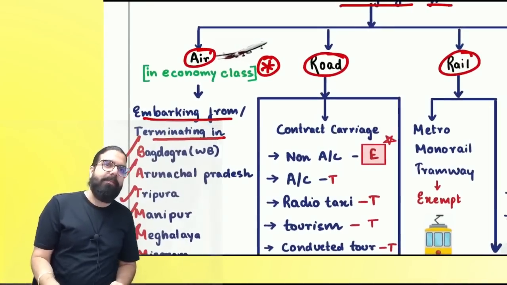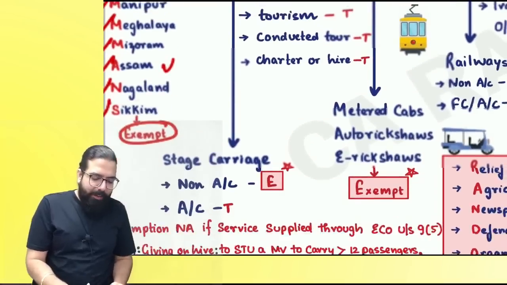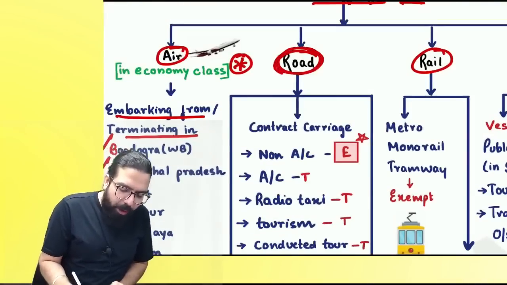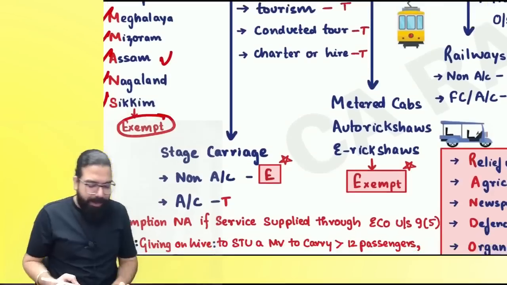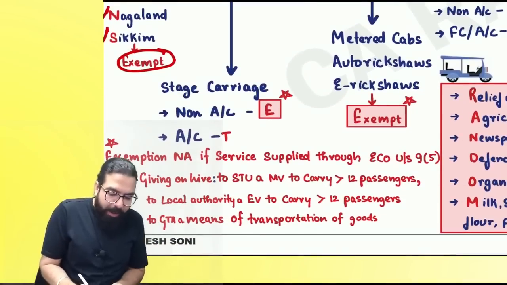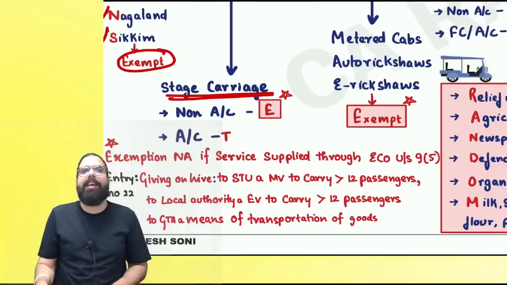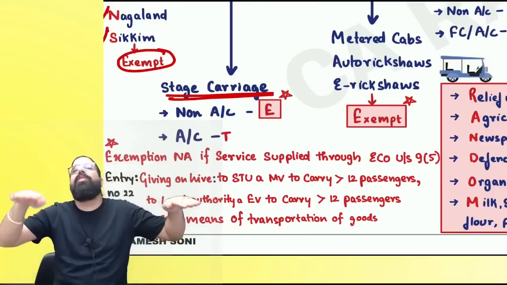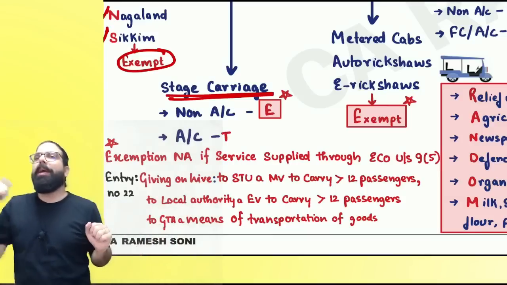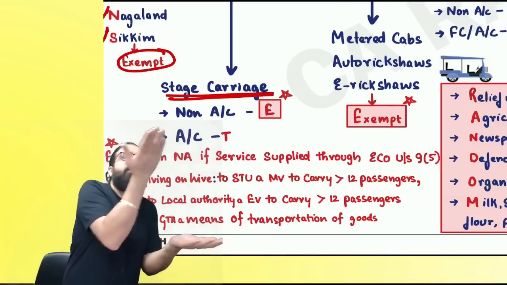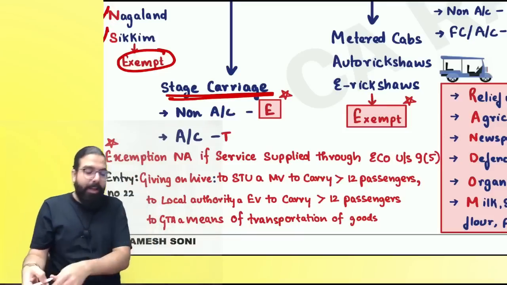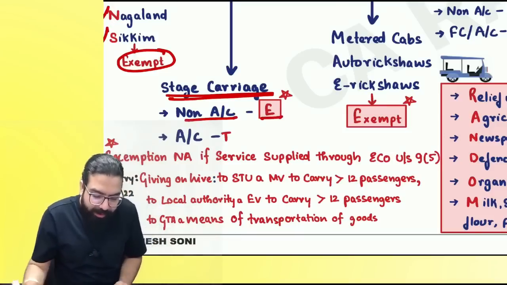So, business class, taxable. The next one over here is transportation of passenger by road. Road transportation may have stage carriage. What do you mean by stage carriage? A stage carriage is one which goes in stages. Your BMTC bus, it is going from one stop to another, one stop to another. So it is going in stages. Stage carriage, non-AC is exempted.